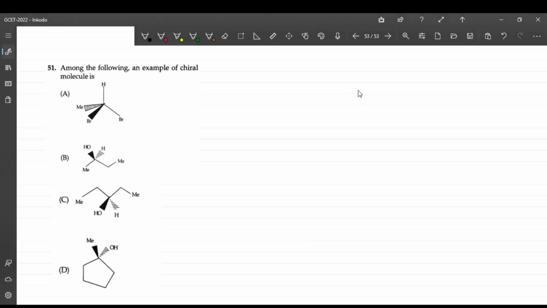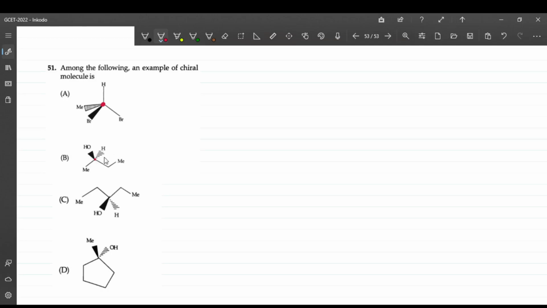Okay, the question asked is: among the following, an example of the chiral molecule. What is the meaning of chiral molecule? At least one carbon should be such that all the groups attached to it are different, right? If you consider this is the carbon at the center, there are two bromines which are the same, so this is not an asymmetric carbon. Here, this carbon is not asymmetric, this carbon is not asymmetric, this is also not asymmetric, means not chiral. This is the carbon which is asymmetric.